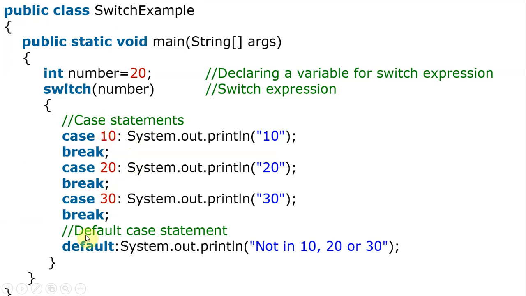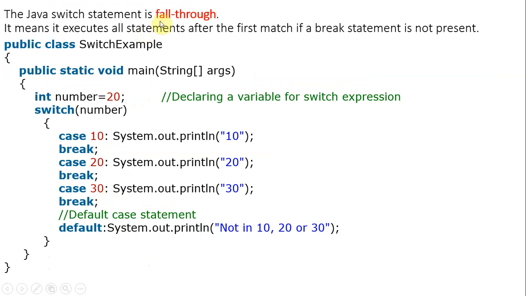But if you didn't specify any break, from wherever the case matches, here not 10, 20 matches, after 20 we will execute 30, and finally we will go with the default. That means all statements after the matching case will execute if you didn't specify break. That is called fall through, very important.